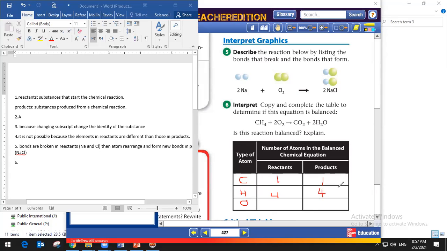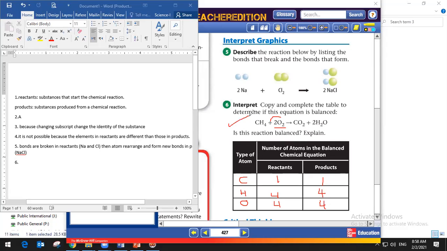Yes, Adam, how many oxygen in the reactants? Take your time. How many oxygen in the reactants? So, Adam, 4. Okay, so they are 4. And now, how many oxygen are found in the products? Adam, how many oxygen in the products? Also 4. Okay, so this chemical equation, is it balanced or not, guys?